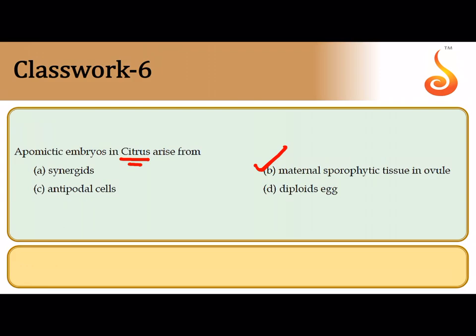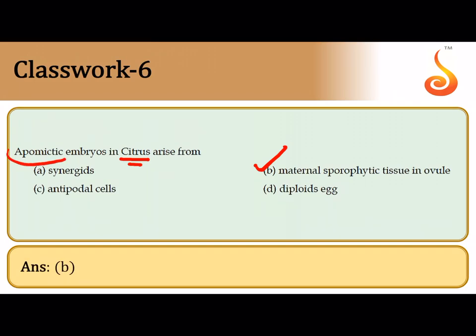Always remember this type of embryony, polyembryony, where the embryos develop from the sporophytic tissue such as the nucellus and the integument, other than the embryo sac, it is referred to as adventive polyembryony. So the correct name is adventive polyembryony.